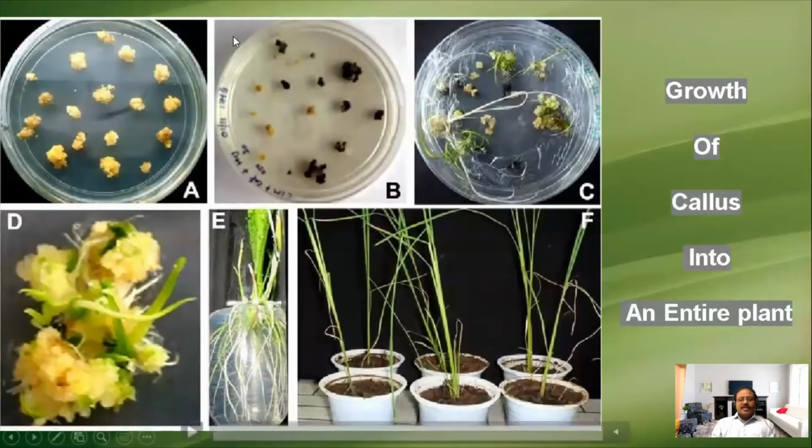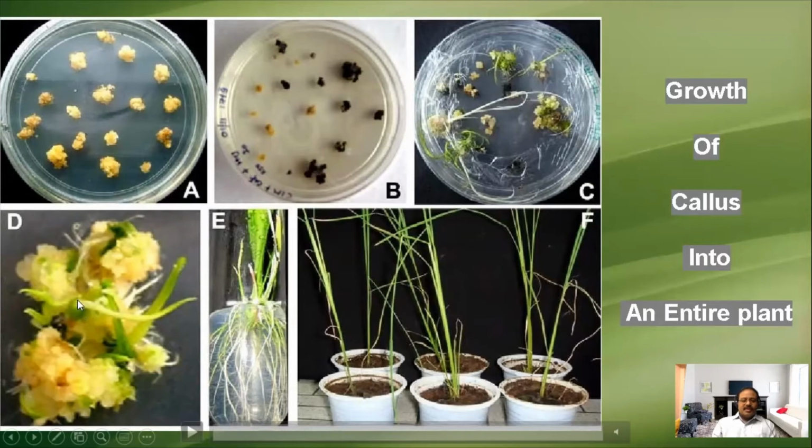Here you can see the first petri dish having some small tissues. It is kept in a culture medium. It starts to multiply. When it starts to multiply, it forms many cells. Some of them will start to produce stem and root. Here the same thing is shown enlarged.